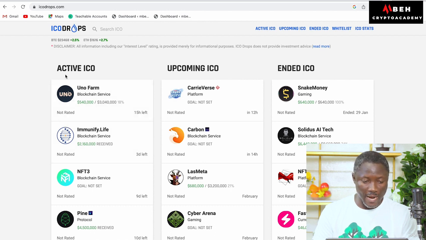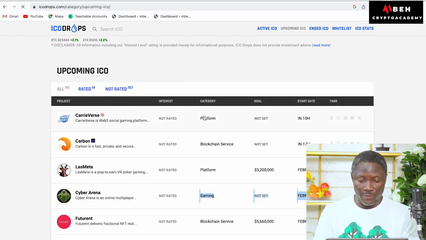For example, these ones are already active, but if you go to the website, you see active ICOs, upcoming ICOs, ended ICOs, whitelist. Sometimes you want to have a whitelist spot or you want to get to know about the ICO. But if you click on the upcoming ICOs, you also have to be very, very careful here because you can lose some money. Each time you come to upcoming ICOs, just be very, very careful.